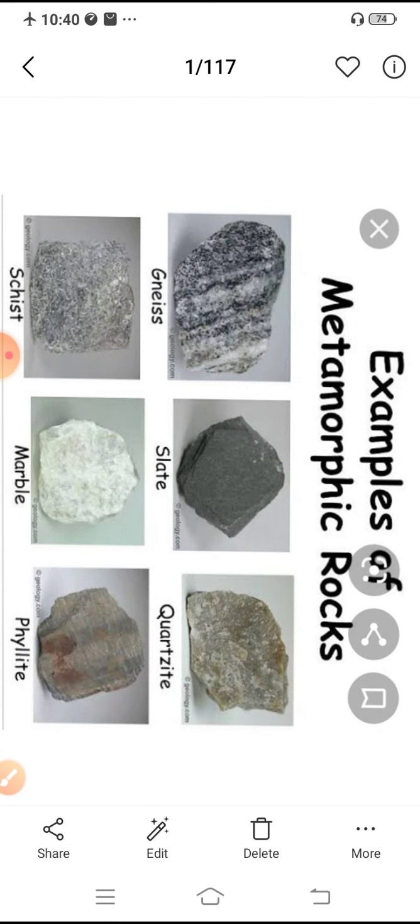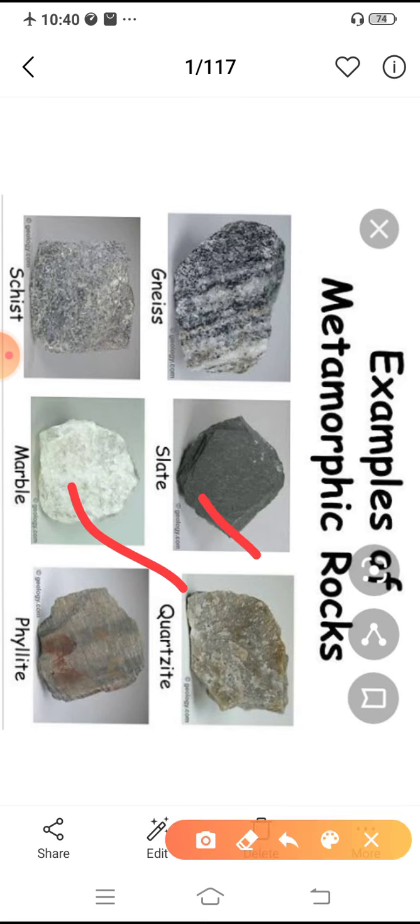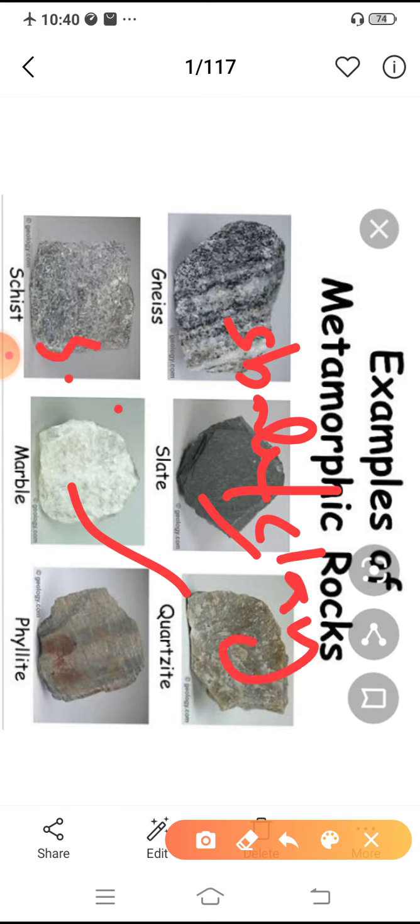Metamorphic rocks are formed by factors like high temperature and pressure. High heat and pressure inside the earth crust give rise to the formation of metamorphic rock. Examples: slate, marble, gneiss, schist, quartzite, phyllite. All these are examples of metamorphic rock. Please remember these two examples, slate and marble. Slate is formed from shale or clay. Then marble is formed from sandstone.